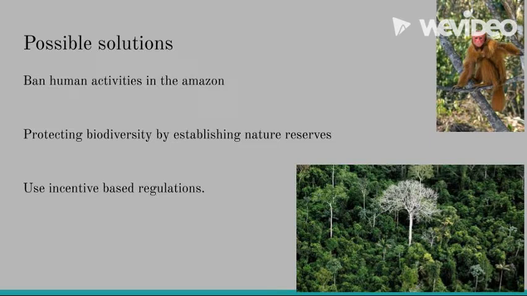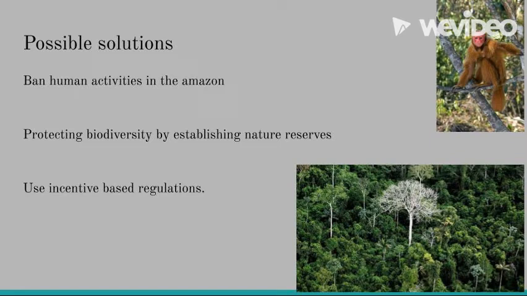Although there might be some successes in this approach, I think these laws would contribute very little to effectively protecting the rainforest. This approach has its advantages and disadvantages. The main advantage is that if anyone gets caught breaking the law, they can be used as examples to others, and that might hopefully discourage people from illegally cutting down trees or illegally hunting animals. Its disadvantages are that this approach does not account for the economic impact that this will have. The Amazon alone contributes about $9 billion yearly to the Brazilian economy.